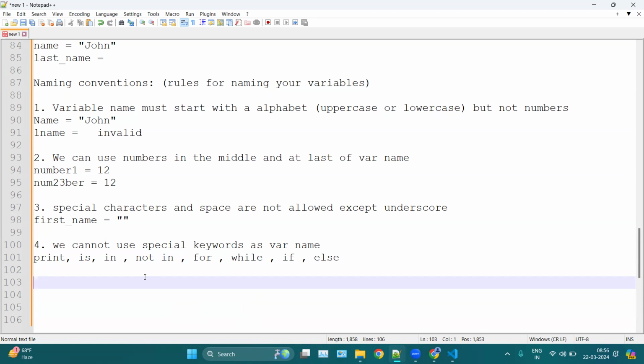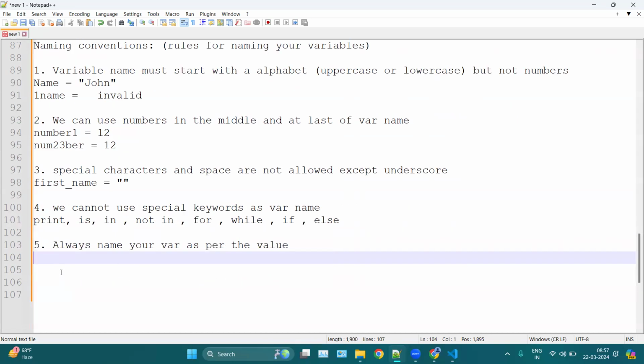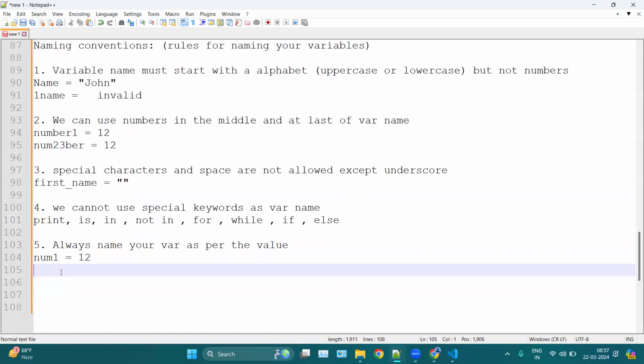The fifth point is not a strict rule, but always name your variable as per the value. For example, if you are storing a number in your variable, you can use num1 equal to any number, num2 equal to 13.